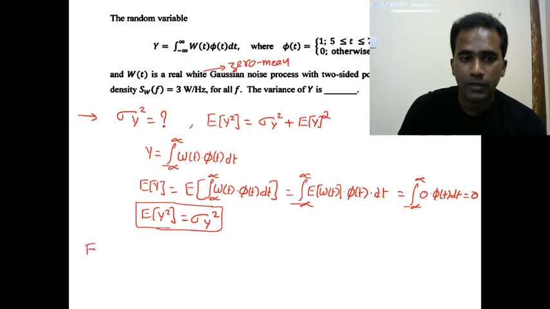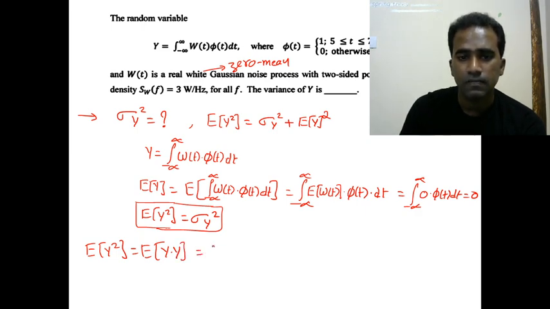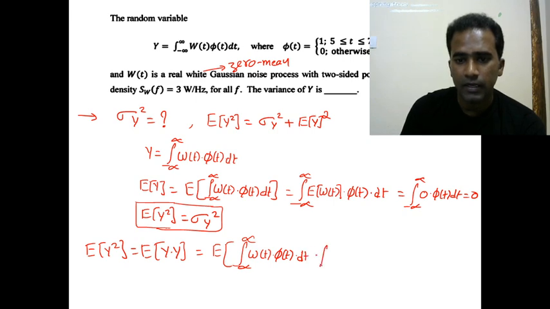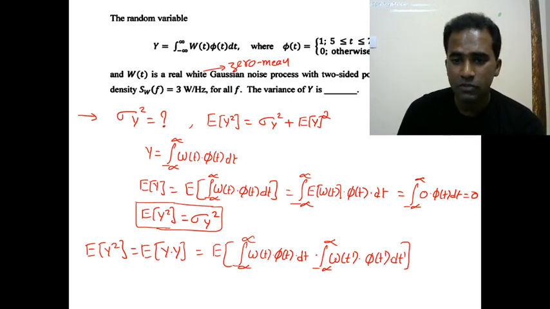So fine. So let us find what is expectation of y square. Expectation of y square is equal to expectation of y into y, which is equal to expectation of integration from minus infinity to plus infinity w of t into phi of t dt into integration from minus infinity to plus infinity w of t dash into phi of t dash into dt dash. Since two integrations are there, variable of integration should not be same, so that's why I'm taking it differently,